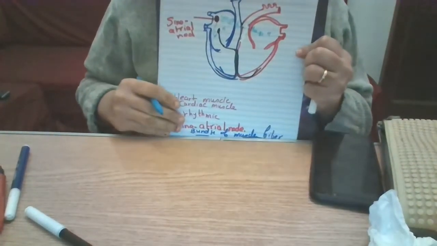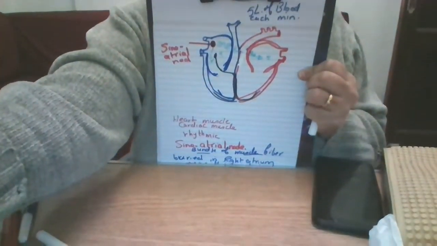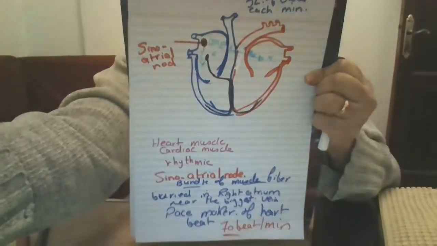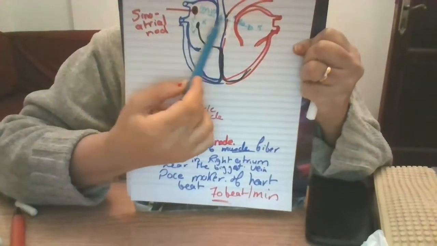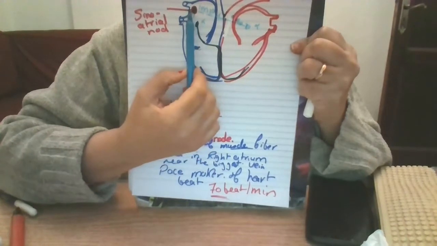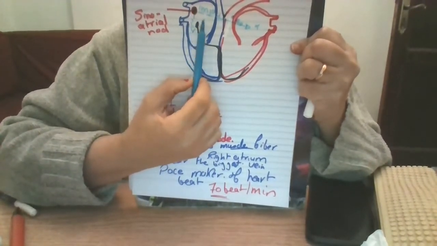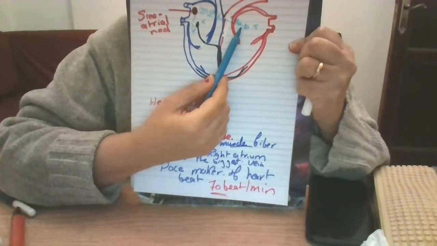So when the sinoatrial node sends the electric impulses to the two atria, the two atria will start contracting.